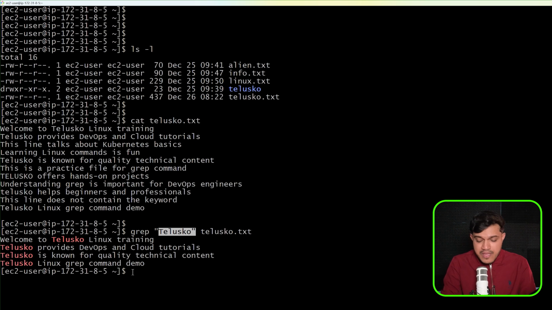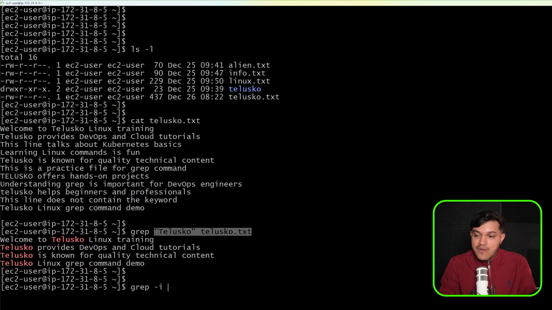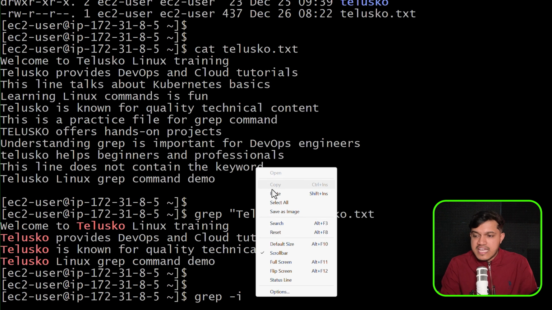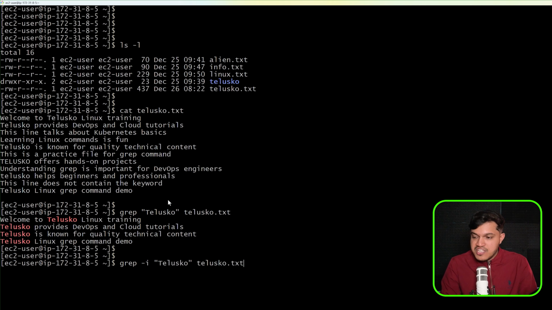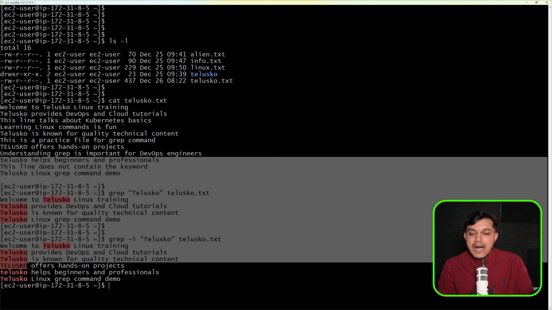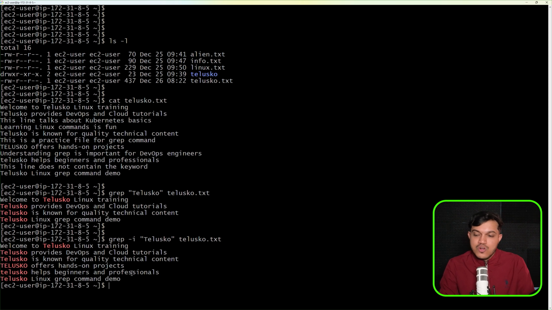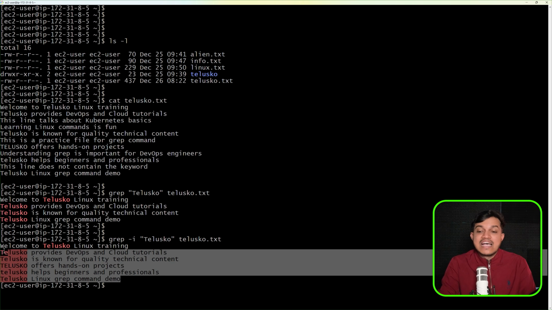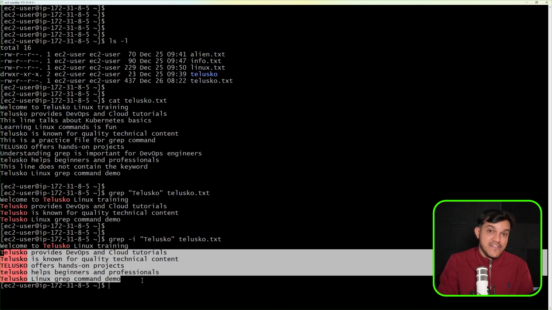If you want to print something by ignoring the case sensitivity, we have an option here, grep -i, followed by the same. I would just print this by ignoring the case sensitivity. Consider the Telusko alphabets irrespective of whether they are in uppercase, lowercase, or a mixture of both. Please print this. The moment I do this, you can see we are getting the lines which have Telusko. We have uppercase also, we have lowercase also. These many lines have Telusko in it. It is printing everything. Fine.